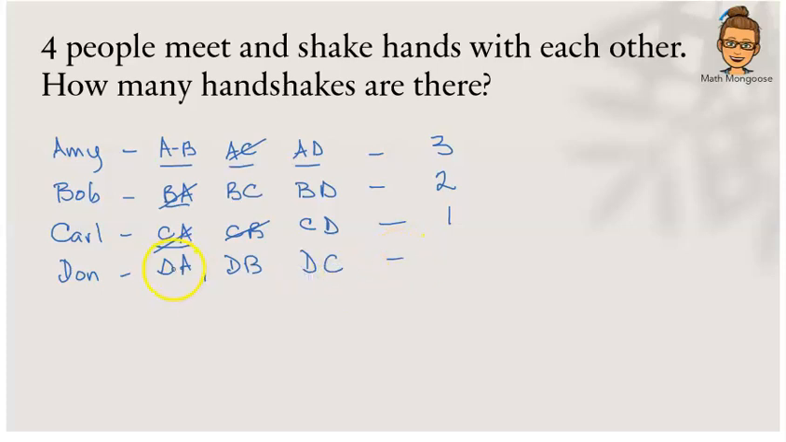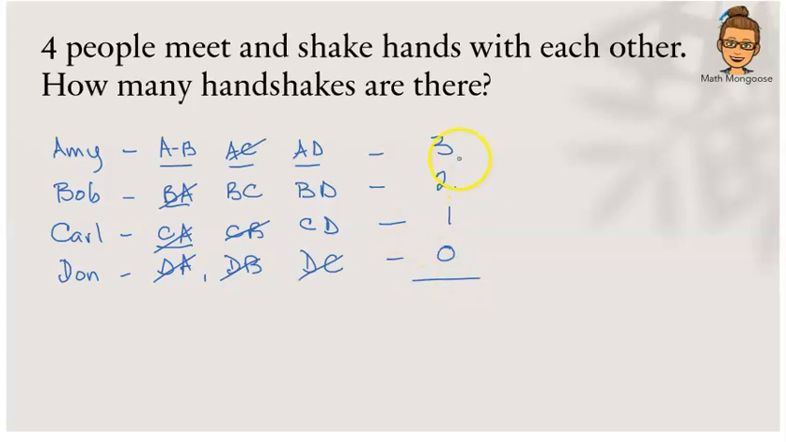But let us look. Don shaking Amy's hand. We already counted that one, so we're not going to count it again. Don shaking Bob's hand. Here it is. We are not going to count that one again. And look here. Don shaking Carl's hand. We're not going to count that again. So in other words, we're not going to add any new handshakes because we've counted them all already.